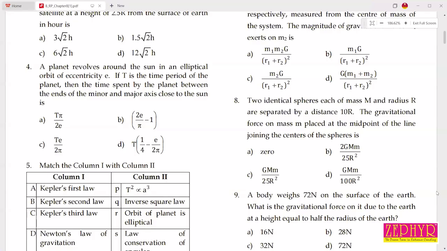Two identical spheres, each of the mass m and a radius r, are separated by a distance 10r. The gravitational force on the mass m placed at the midpoint of the line joining the centers of the spheres is. Two identical spheres, both having equal mass m and radius r, are separated by a distance 10r. The gravitational force on a mass m placed at the midpoint of the line joining the centers of the spheres.